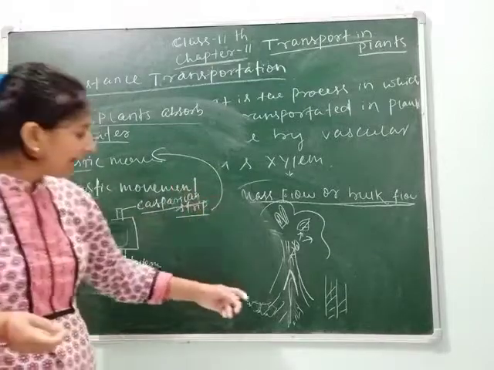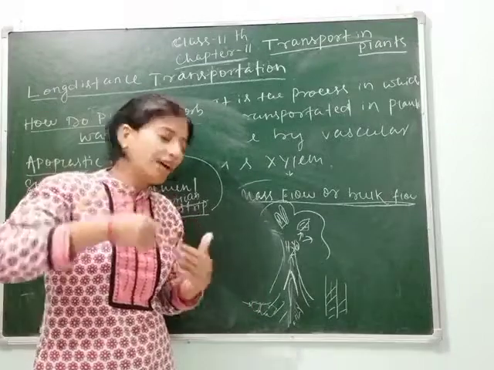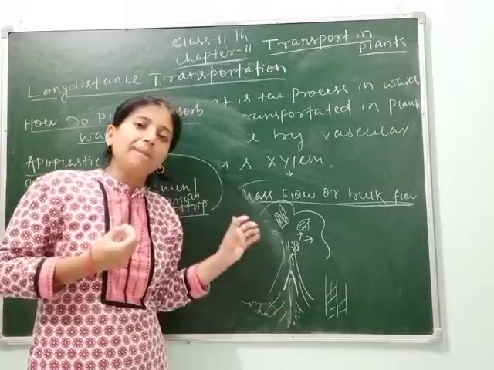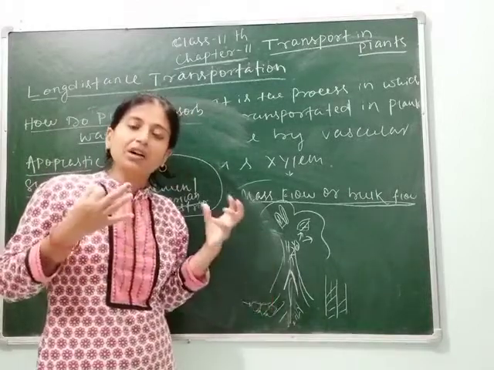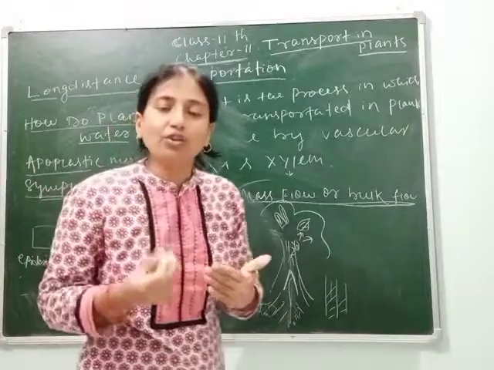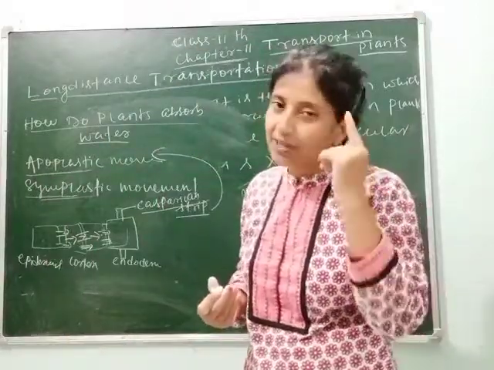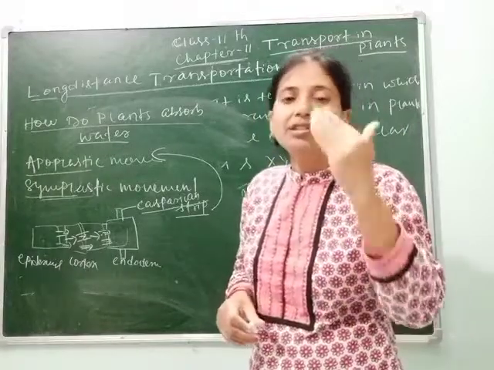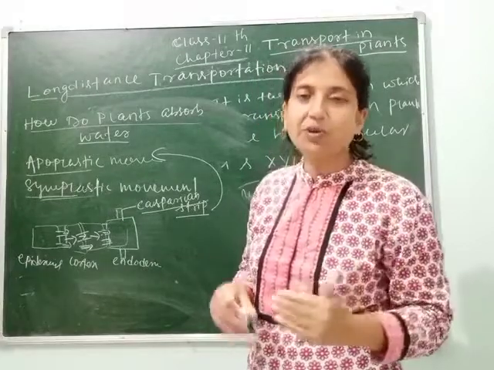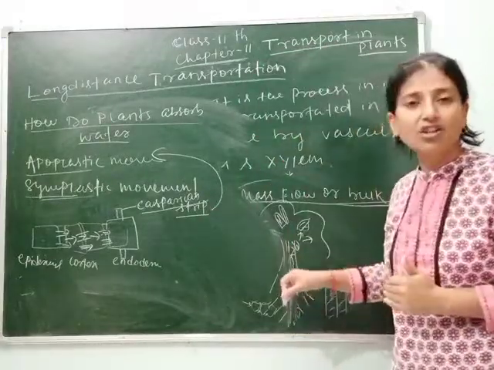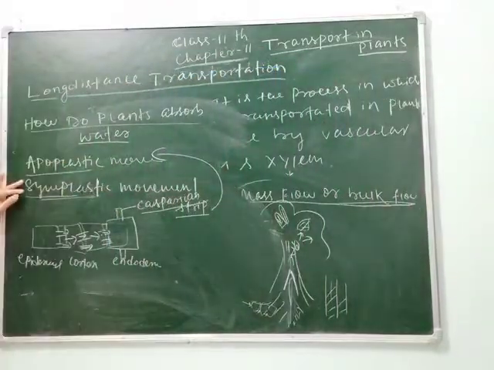While water is transported from cell to cell, they transport it except at the Casparian strip. But as I have told you, symplastic movement also occurs. Alone through apoplastic movement, this long distance transportation is impossible in higher plants. Remember, students, this is most important. Only through apoplastic movement, long distance transportation can't occur in higher plants. So it needs both types of movements, including symplastic movement.